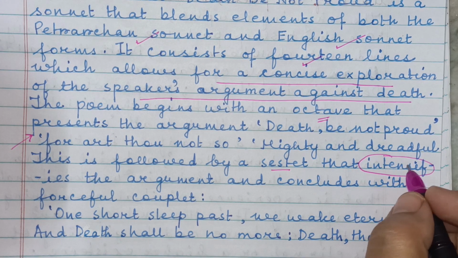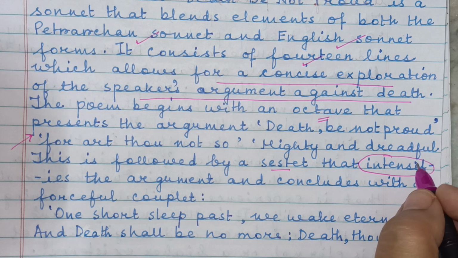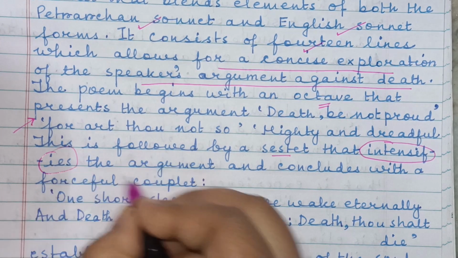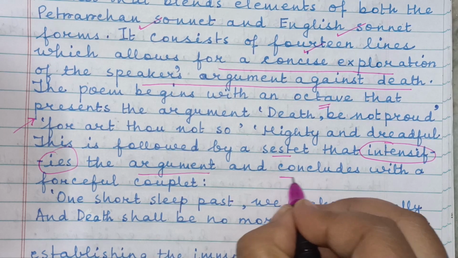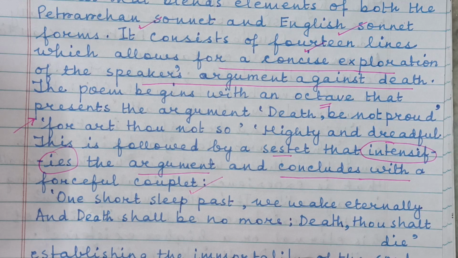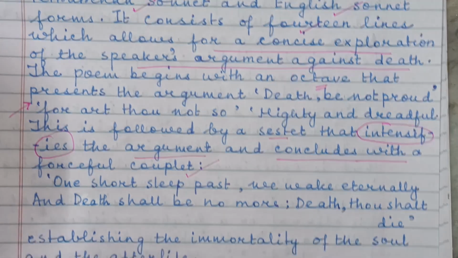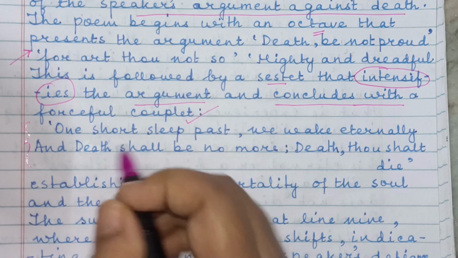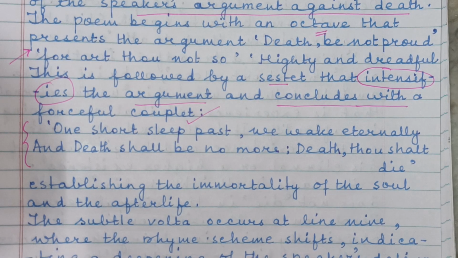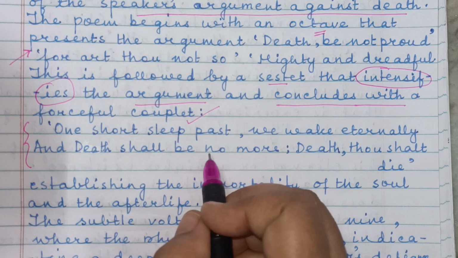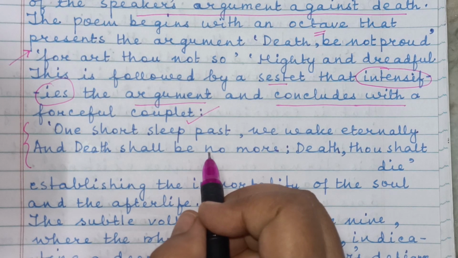In the first portion, presentation of the argument. In the next section, intensifying the argument, and conclusion, third section, with a forceful couplet, establishing the central theme. And here I have quoted from the text the rhyming couplet, the last 2 lines. So, if possible, learn. If it is not possible, no need to quote.